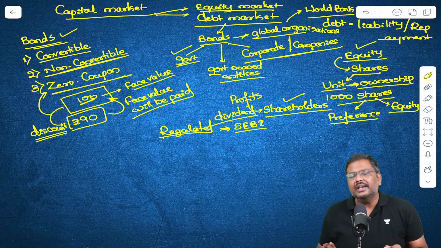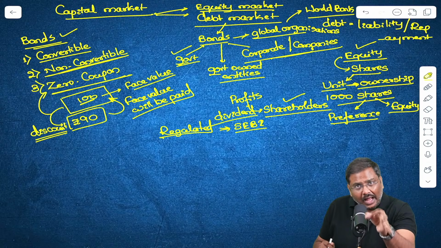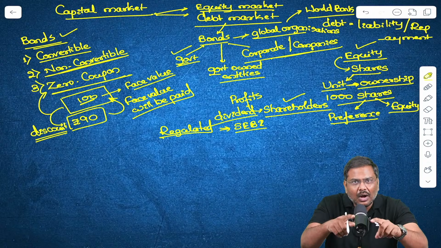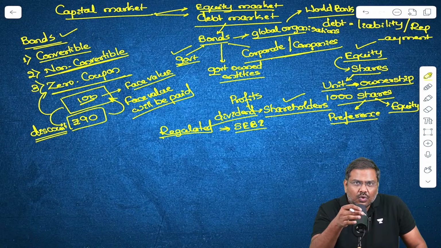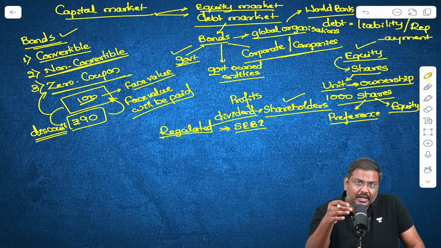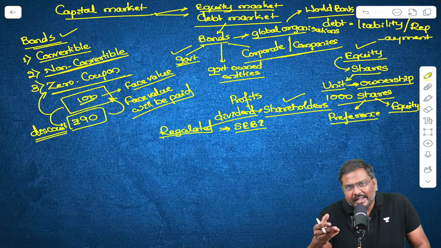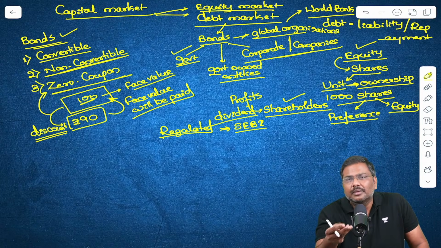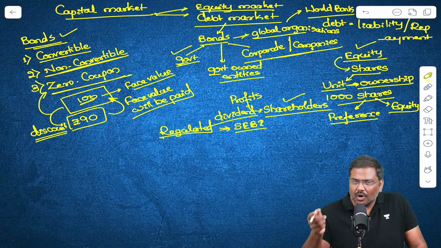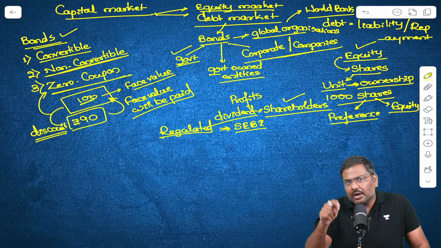That is, let's say hypothetically, you have purchased a preference share of a company. The company annually, out of the profits that they make, will give you 2 rupees. That amount is fixed. Whereas for the equity shareholders, there is no guarantee how much dividend will be given to them. In one year, it can be 50 paise. In the second year, it can be 1 rupee. In the third year, it can be 3 rupees. In the fourth year, it can be 75 paise per share. So on one side, the preference shareholders will get a fixed amount of dividend, whereas for the equity shareholder, it will vary.